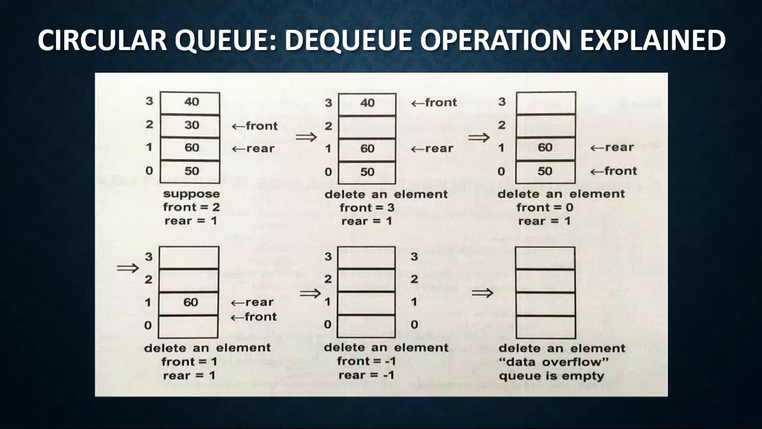In this picture we can see some indexes which are full. Here front is at 2 and rear is at 1. Now if we dequeue element 30, the front will increase to 3 and the rear will be 1. Similarly, if we continue to dequeue the elements, front and rear will both become -1, and the data will underflow.